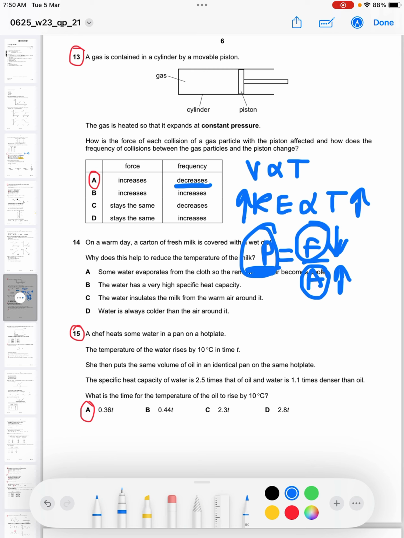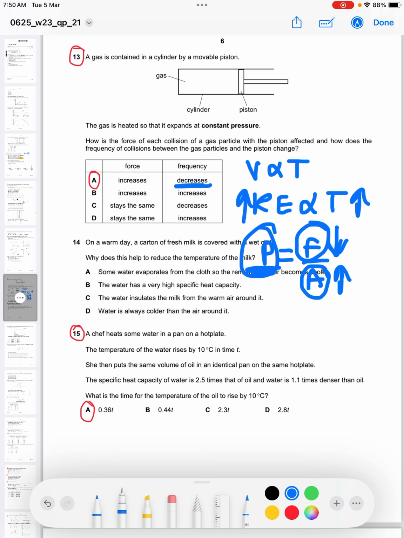Number 15 was another problem. A chef heats some water on a hot plate. The temperature of the water rises by 10 degrees Celsius in time t. She then puts the same volume of oil in an identical pan on the same hot plate. So the volume is the same, in an identical pan on the same hot plate, meaning the power provided by the hot plate is the same.